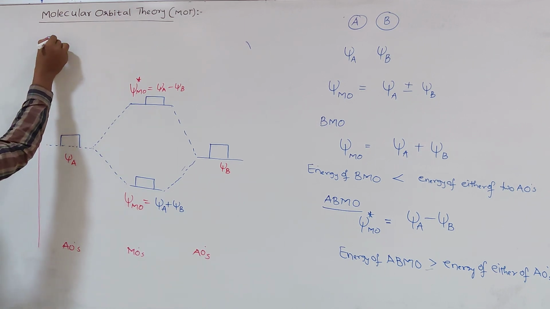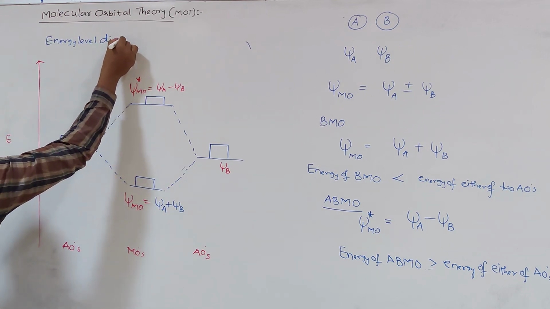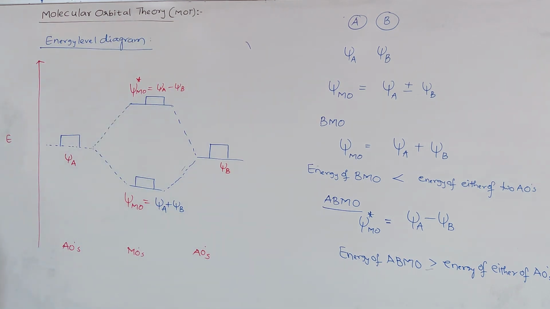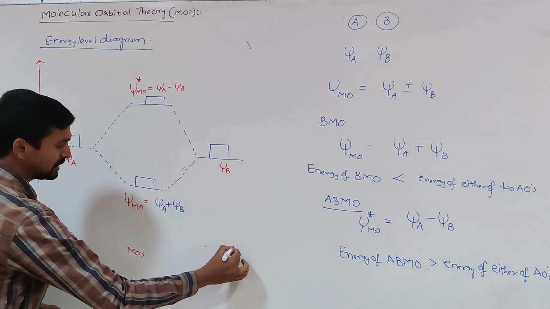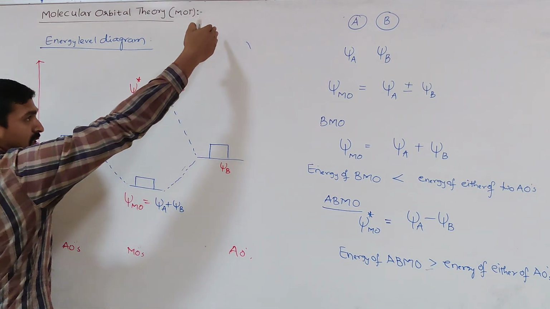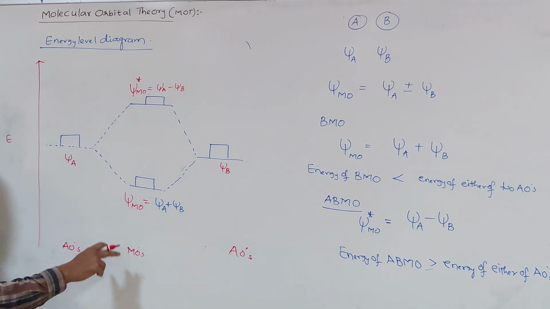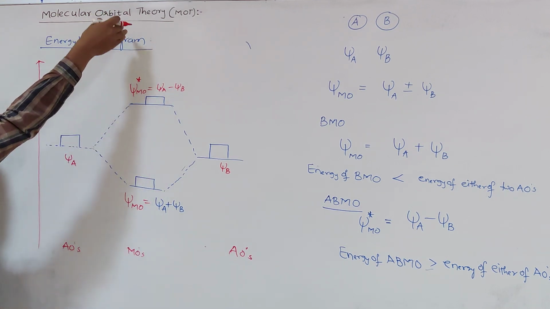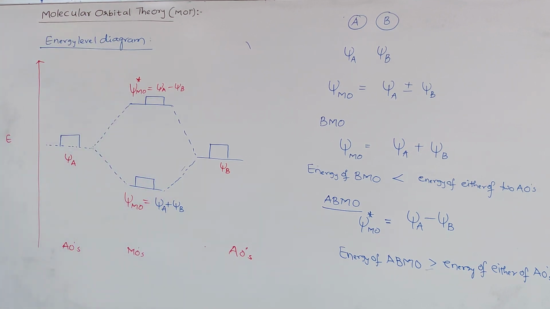Like that we can write this energy level diagram. Like that we can draw it for bonding and anti-bonding molecular orbitals, right? Like this, atomic orbitals here and atomic orbitals there. Whatever is represented by these lines are all atomic orbitals. These atomic orbitals combine either by subtraction or addition, which results in the bonding and anti-bonding orbitals. They are written in the middle like this. These represent the molecular orbitals. Like that we can draw the energy level diagram.